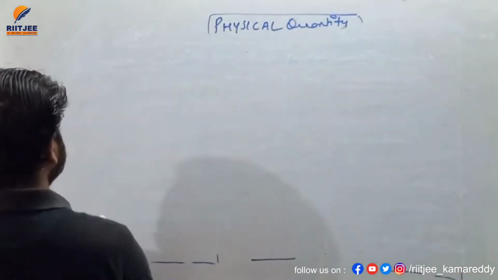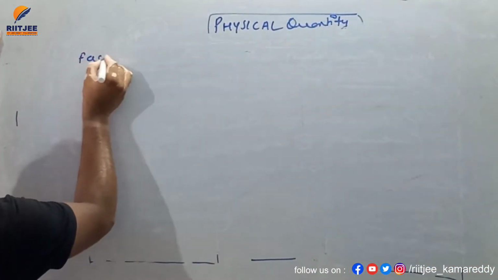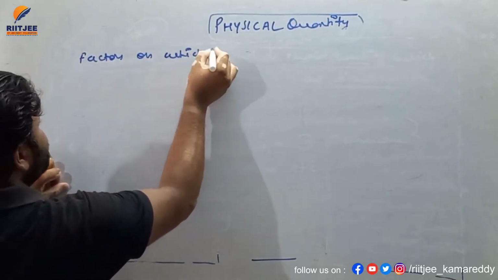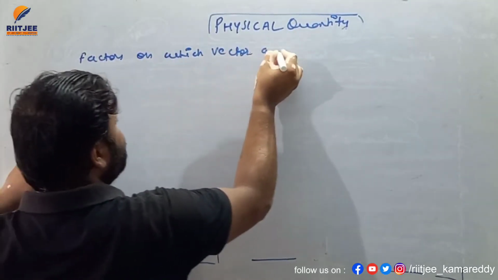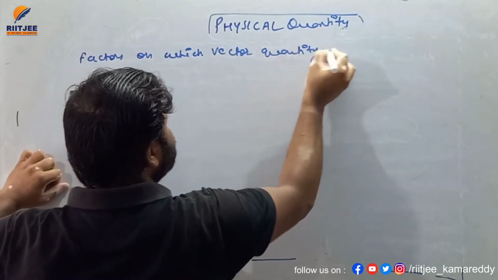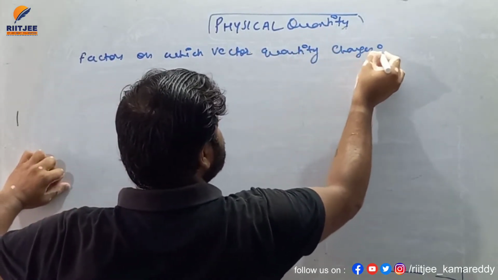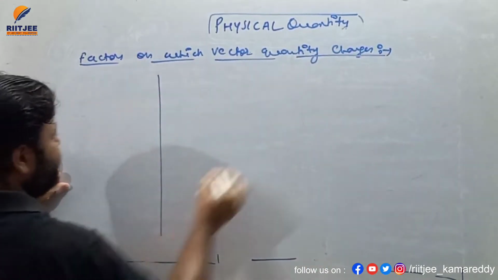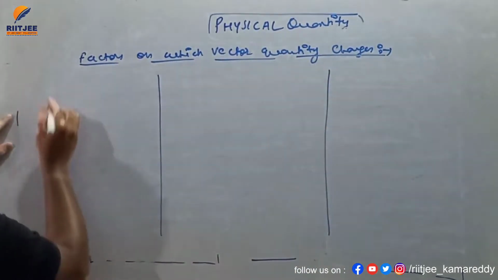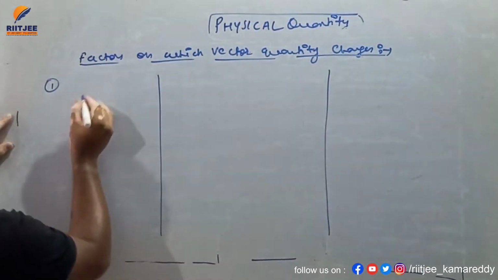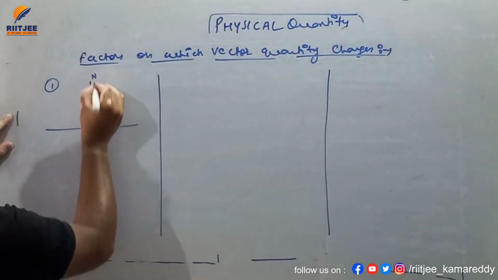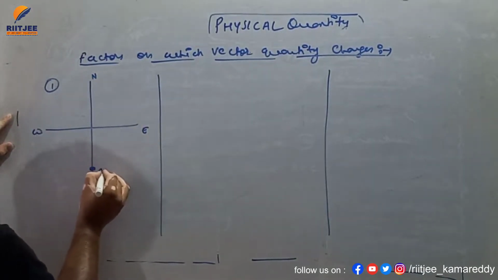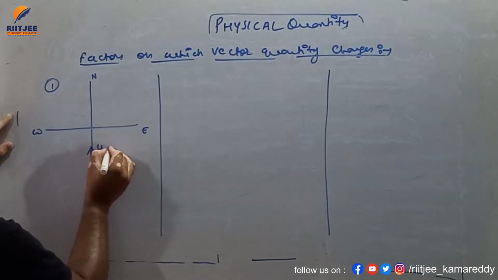I'll write here factors on which vector quantity changes. I'll give you three different cases. Let's suppose this is your north direction, south, east and west. Let's suppose a particle is moving with velocity.